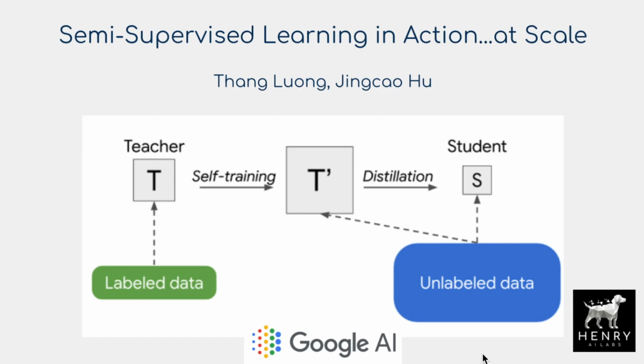Similar to the distillation used in AlphaFold 2, the Google AI blog has a new article about semi-supervised learning in action at scale. This is building on the idea of noisy student, where you have a teacher that distills to a student network that's larger than the teacher network, and they use noisy data to align the pseudo labels from the teacher with the student network. So they use noise like data augmentation, stochastic depth dropout, and these kinds of ideas to form this noisy training for the scaling up of this distillation.